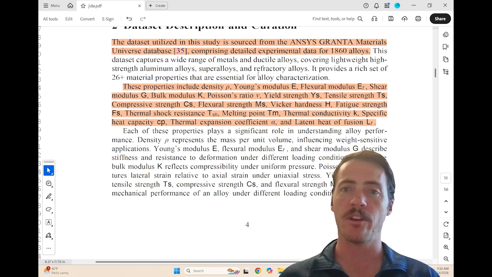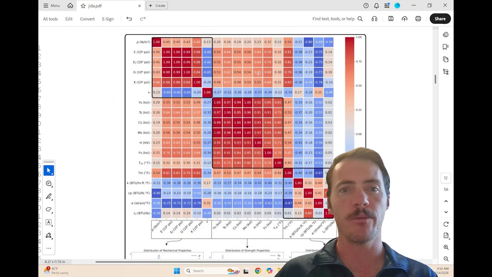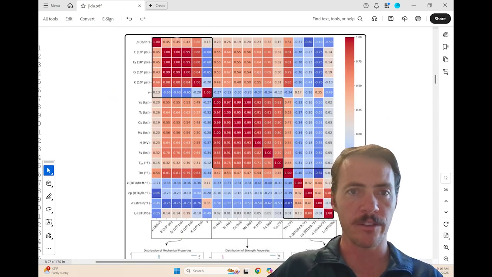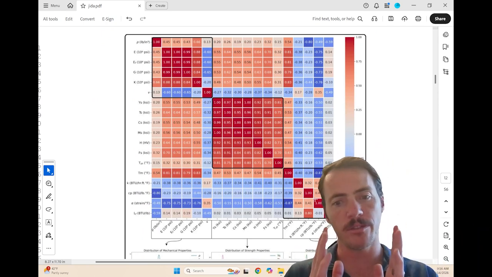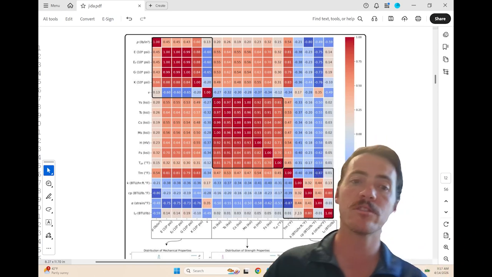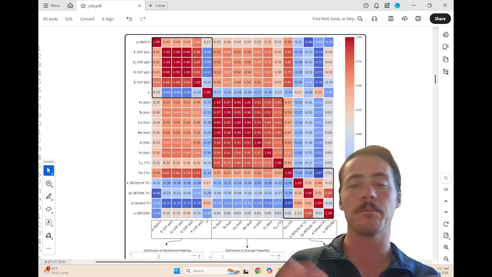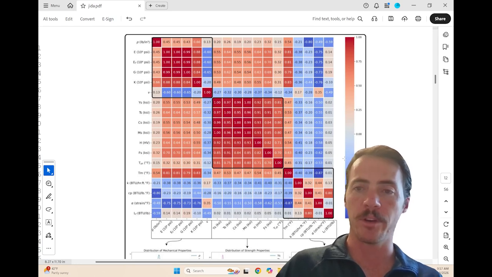Unsurprisingly, the very first thing that they're going to do is just look at a correlation, like what is correlated with what. And here you see it, right? They've got them sort of grouped in three areas, like this first black box, the second black box, the third. Roughly, the first ones are our mechanical properties, then you've got your strength properties, and at the end you've got your thermal properties. And there are some correlations between different groups, sometimes positive, sometimes negative, but there might be something there that we can leverage to make predictions.